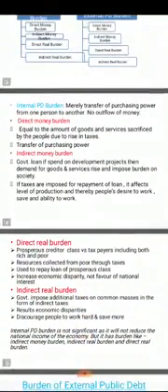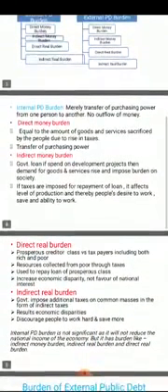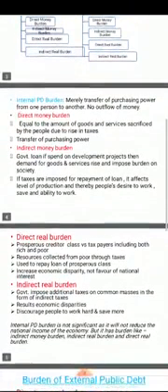Now, internal public debt merely transfers purchasing power from one person to another, because in case of internal public debt, the government takes loans from internal sources, from the people or from organizations or groups of individuals within the country. So there is transfer of resources. The government takes loans from the creditors of the domestic country, and to repay the loans, the government will impose taxes on the people.